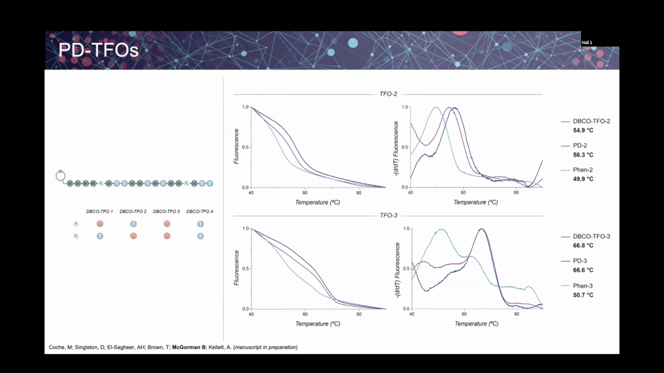Initially, we looked at the stability of these TFOs. So we have the DIPCO TFO on its own, also clicked to proteosin and to phenanthroline control. So TFOs 2 and 3 were the most stable in this instance. So that's with the 2 thiazole orange modifications on TFO 3 and 1 thiazole orange modification at the far end from the DIPCO group in this instance.